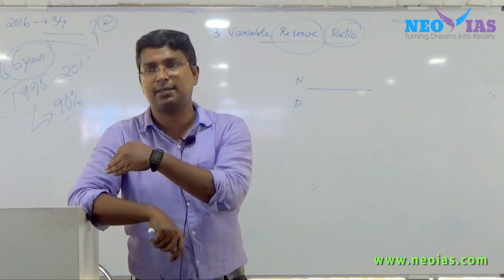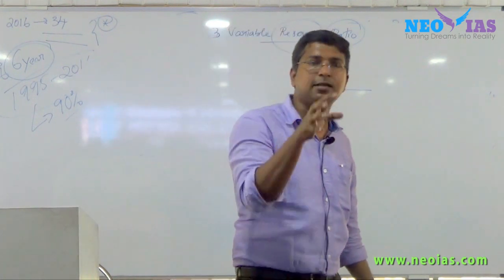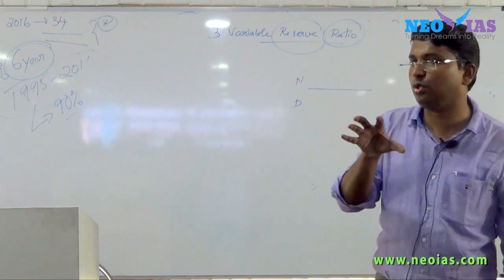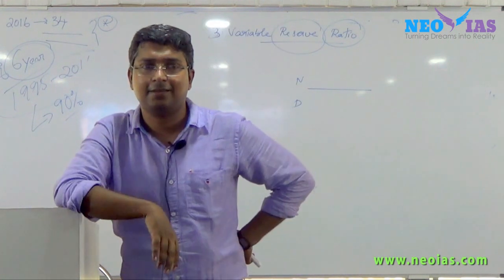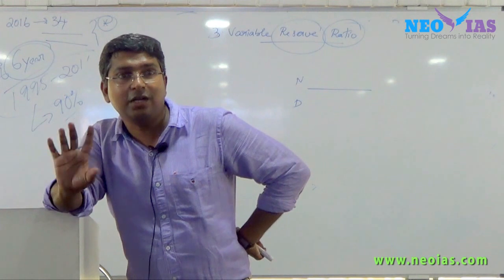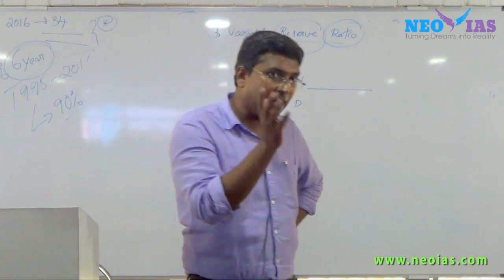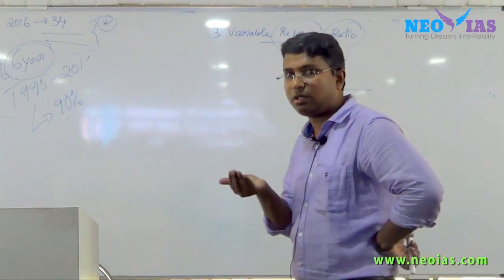And the third is, what is that? Variable. It varies. This reserve ratio will be varied. Who varies it? RBI, the Reserve Bank, varies it. For what purpose? To control liquidity, based on whether RBI sees that there is sufficient liquidity or not.